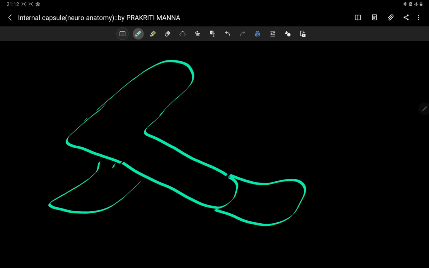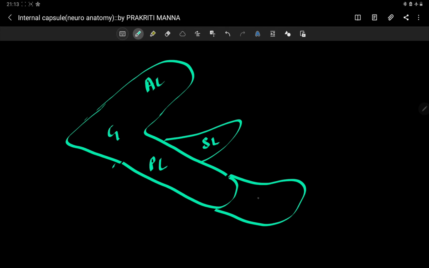I think it doesn't look like this, not in this portion. Anterior limb, genu, posterior limb, sublentiform, retrolentiform.